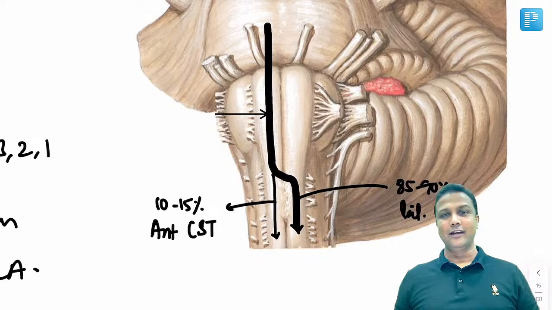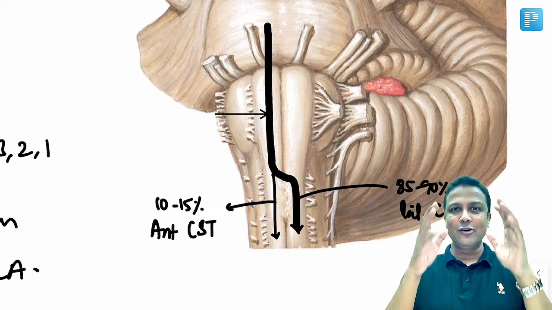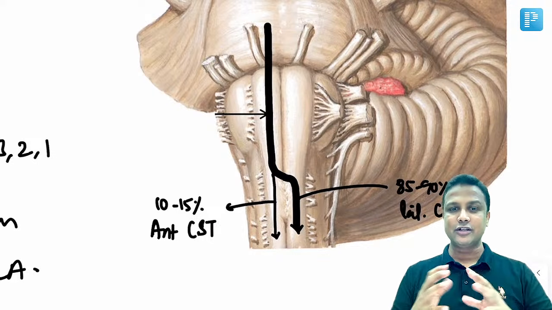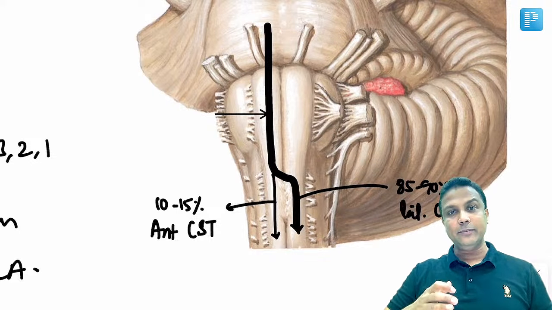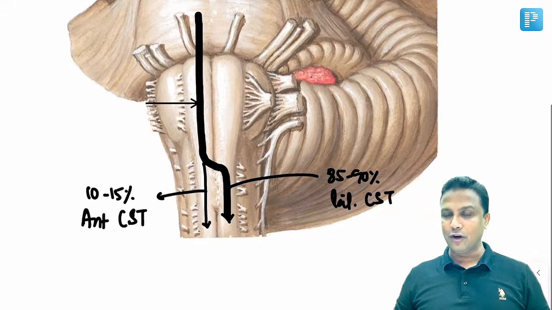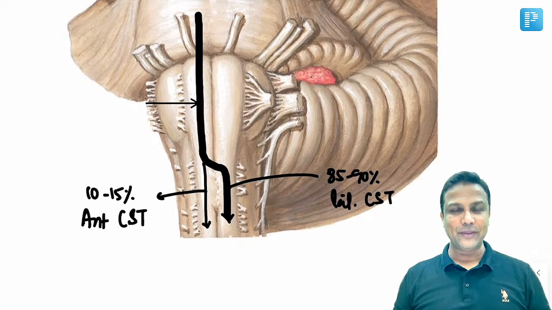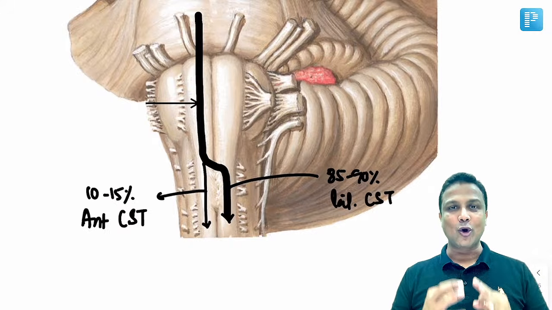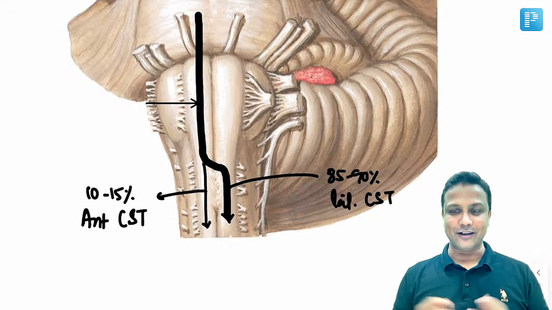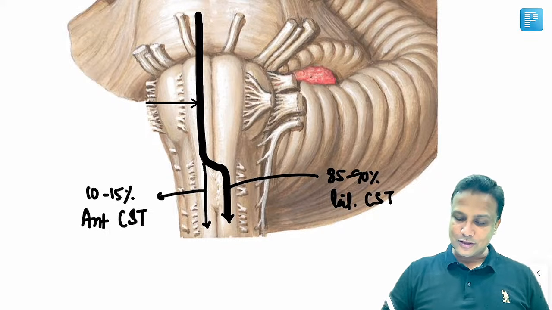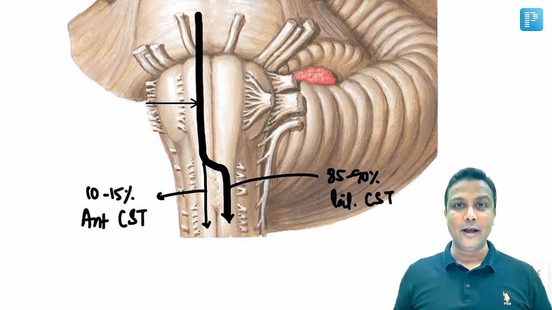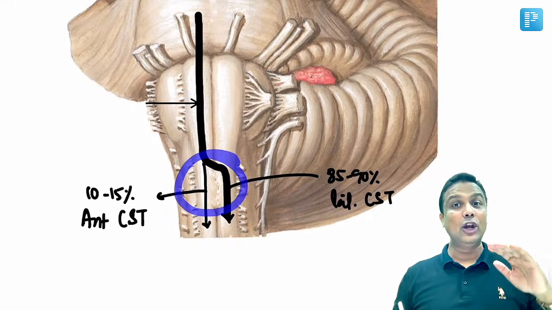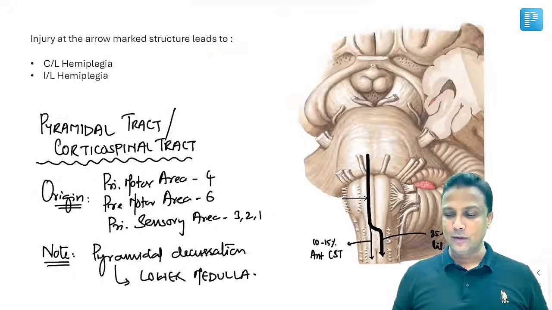Perfectly done. I repeat again, because the pyramidal tract is going to descend from there, that is the reason why the name is given as pyramid. That elevation is referred to as pyramid. 90% of the fibers are crossing and they are going to form the lateral corticospinal tract. And then 10% remain on the same side. They are going to form the anterior corticospinal tract. और आप क्लियरली यहाँ पर देख सकते हो क्रॉसिंग हो रही है और इस क्रॉसिंग को हम कहते हैं पिरामिडल डेक्यूसेशन. और ये पिरामिडल डेक्यूसेशन कहाँ पर होता है? In the lower part of the medulla. Lower part of the medulla.